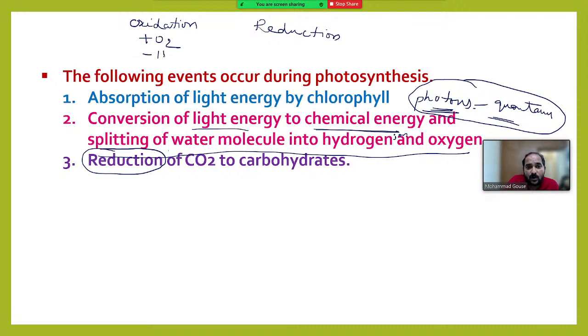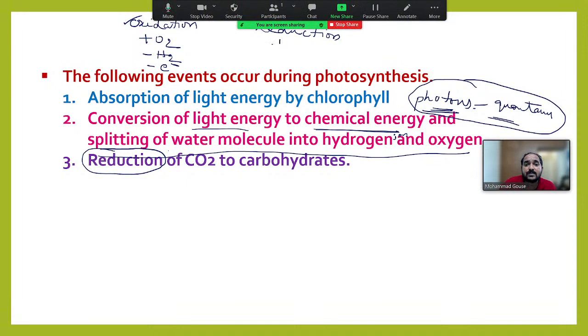Or removal of hydrogen, then also we call it oxidation. Or if we take an atom, removal of electron can also be considered as oxidation. So oxidation means addition of oxygen or removal of hydrogen or removal of electron. Right? Reduction is just the opposite of this.